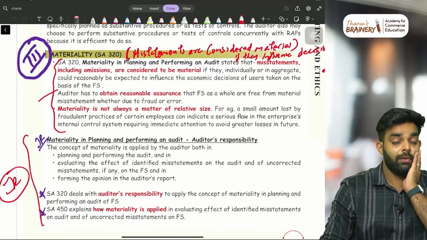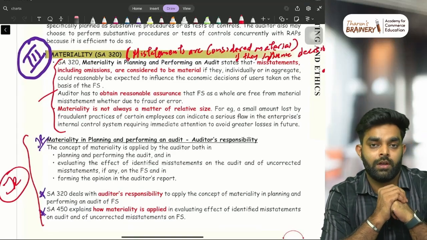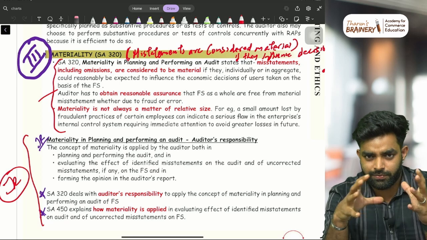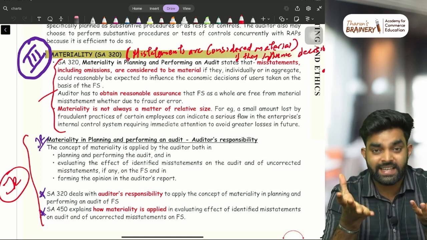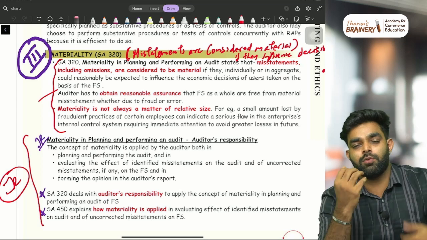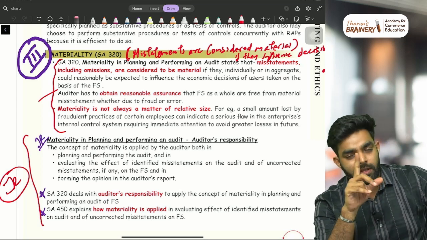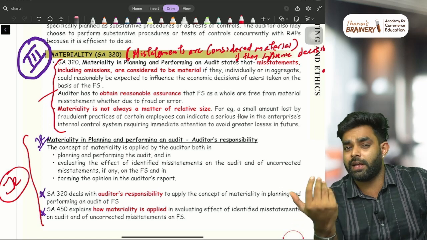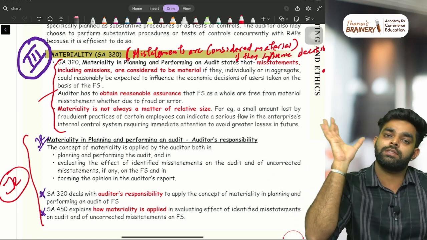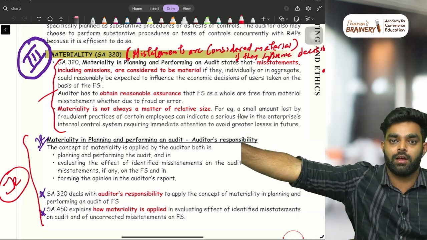Materiality. What do you mean by materiality? SA 320. Materiality simply means, I'm just focusing on the basics, significance, importance. Imagine you are an auditor. You are going to check the expense area in the P&L. It's a big company like Reliance, with a lot of expense items and heads, everything will be there.